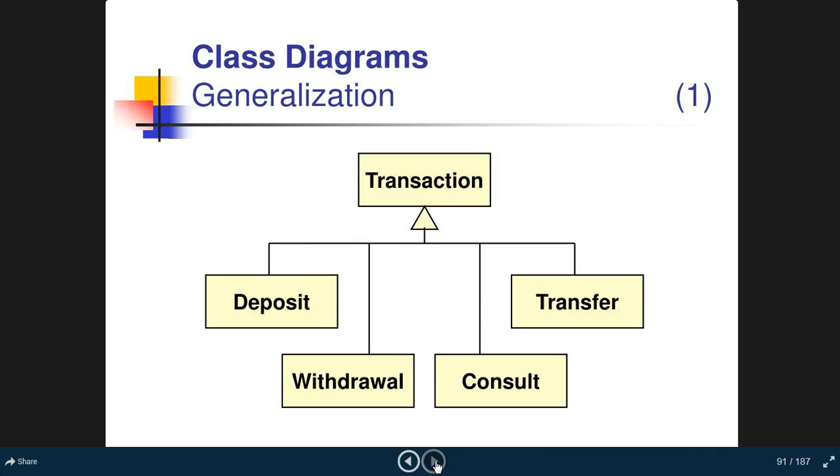Class diagram generalization. First, transaction, which has four different classes. Another is deposit, another is transfer, another is withdrawal, another is consult. Each class has a different number of objects, and each object has a different number of instances. So this is the order: the class, the object, and the instances. That is the order of the function. You can use the word generalized class diagram. This is the generalized class diagram. Let's go to the next slide.